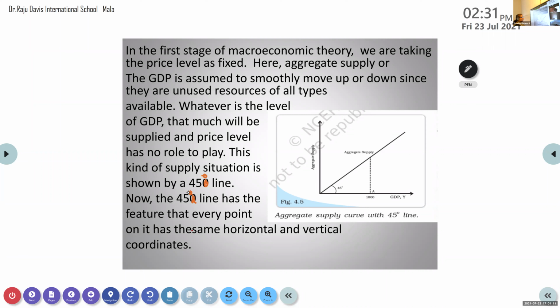So that is the speciality of the aggregate supply curve. Whenever you draw it, there is no need to take any special measurement. If you draw a line exactly in the middle between the x-axis and y-axis, that will be a 45 degree line that represents the aggregate supply curve. Now, when will we get the equilibrium?